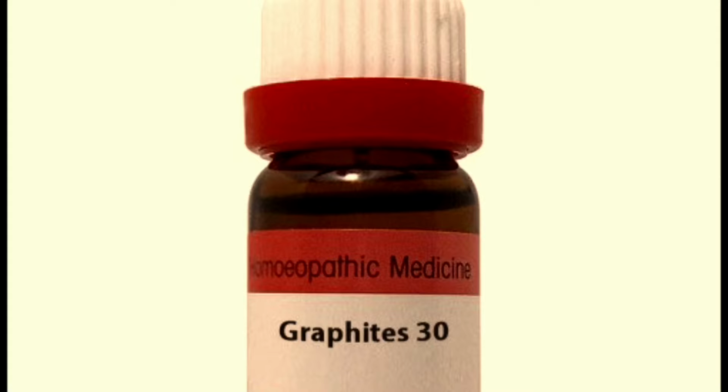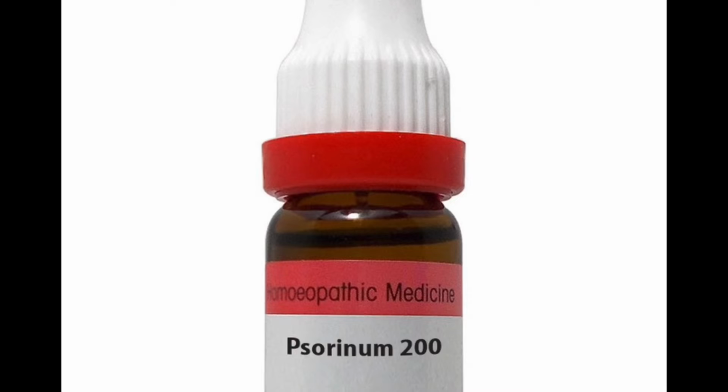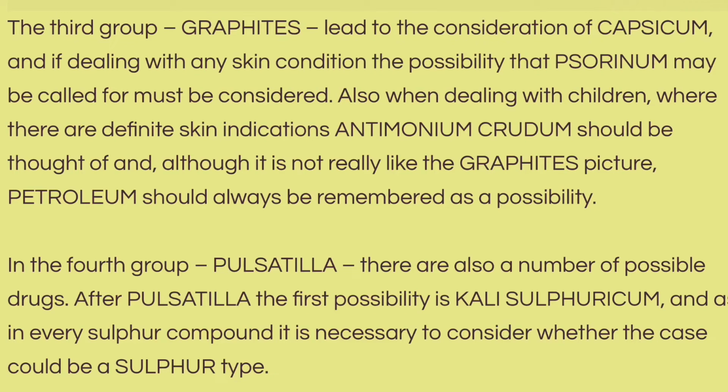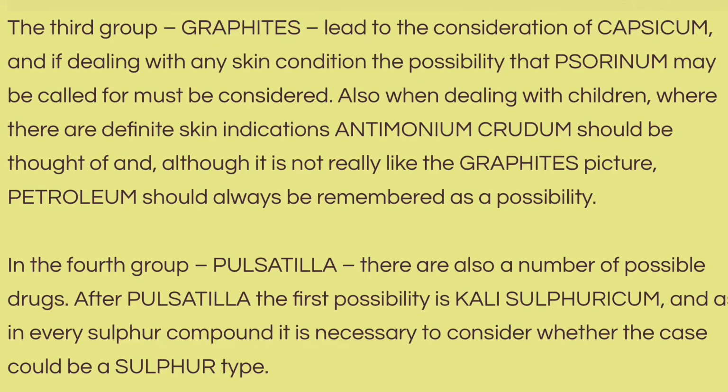The third group, Graphites, leads to the consideration of Capsicum, and if dealing with any skin condition, the possibility that Psorinum may be called for must be considered. Also, when dealing with children where there are definite skin indications, Antimonium crudum should be thought of, and although it is not really like the Graphites picture, Petroleum should always be remembered as a possibility.